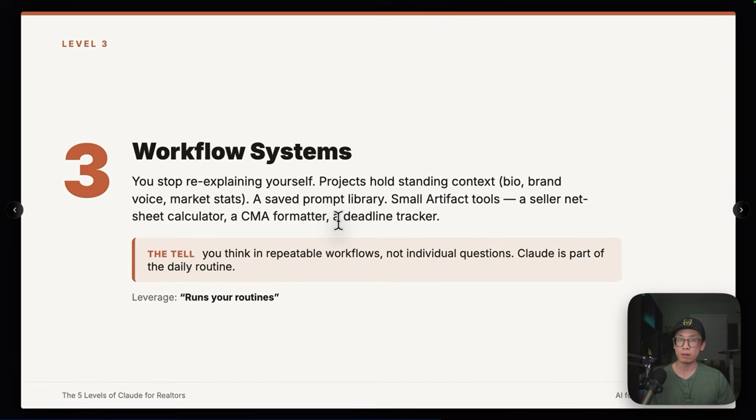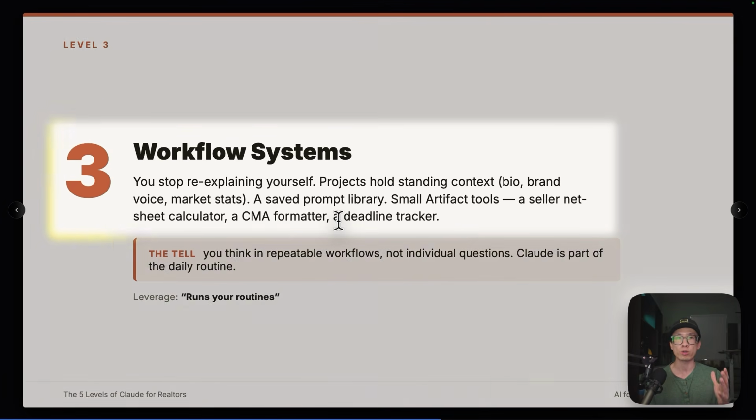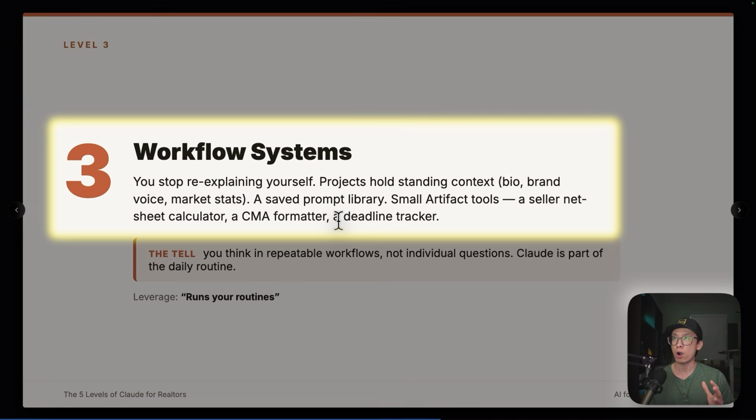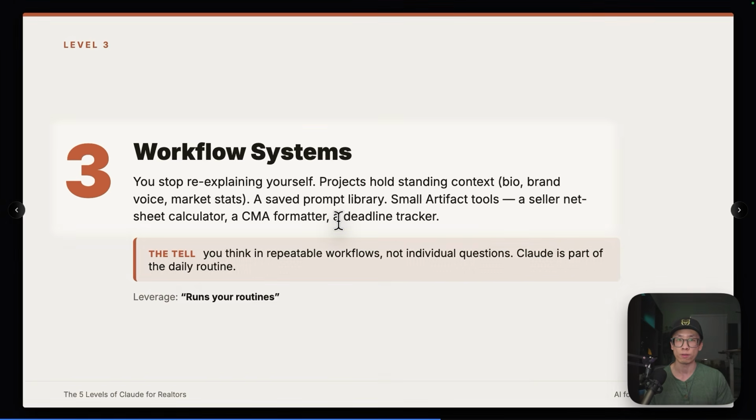And now let's talk about level 3 of using Claude, where you are building out your workflow systems. You are building a skill that you can reuse using Claude. And these skills are very custom to your workflow. For example, what I have is a presentation skill, which whenever I ask Claude, build me a presentation slide to talk about the 5 levels of Claude, it will build me the slide right here.